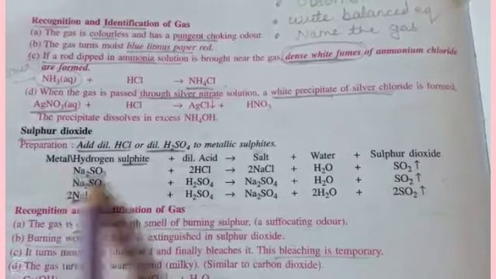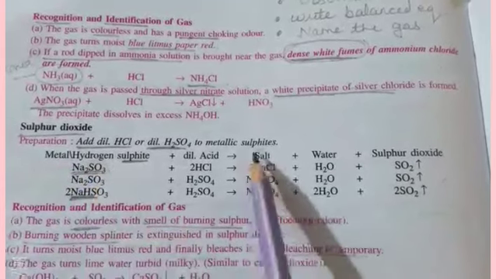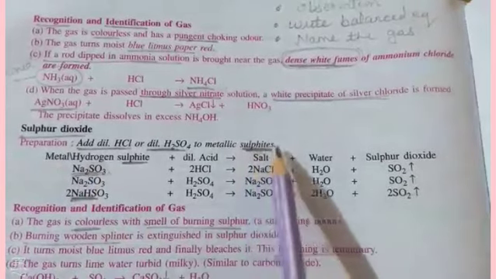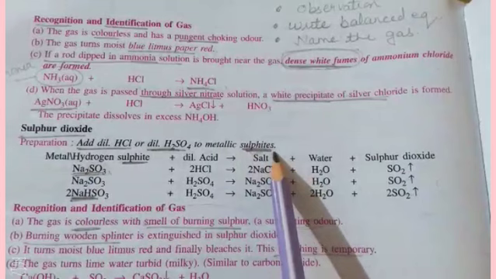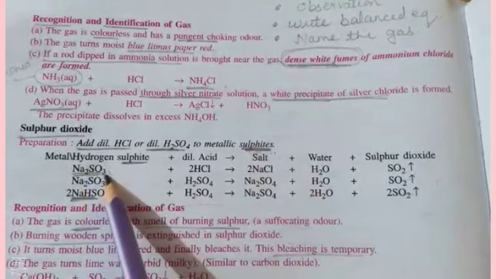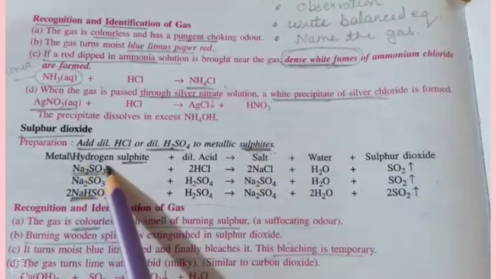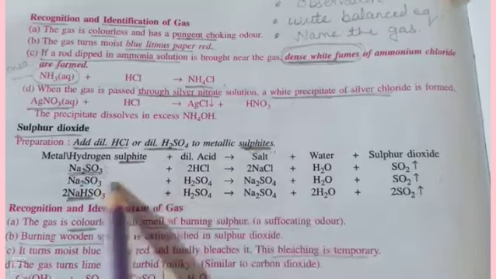This is sodium sulfide. You have to focus on this, bache. Sulfide, sulfate, sulfide, there is a difference. So here it is sulfide, sodium sulfide. For the sulfide, valency is 2. So the formula is Na2SO3. And you have to learn this equation.